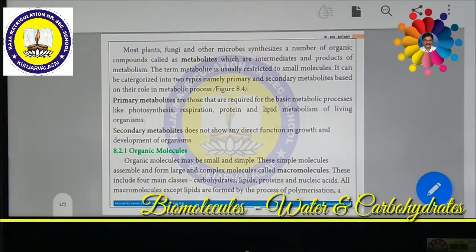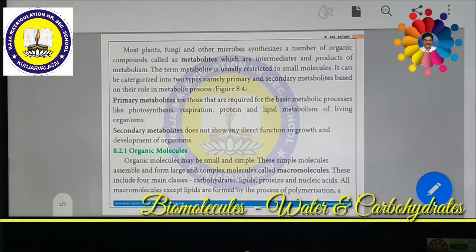Hence they are called macromolecules or organic molecules. Most probably we come across carbohydrates, proteins, lipids, nucleic acids. These are the major types of organic molecules. Among them, carbohydrates are the most important one.